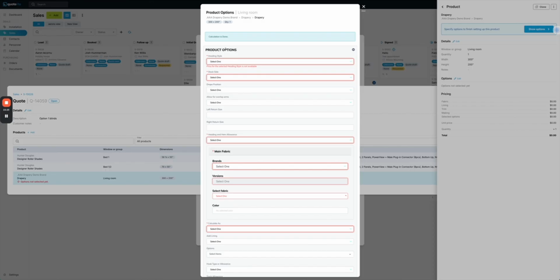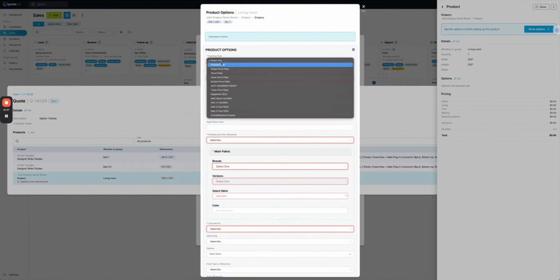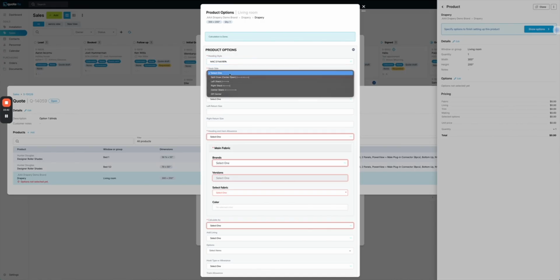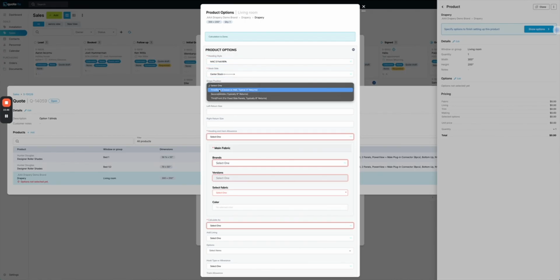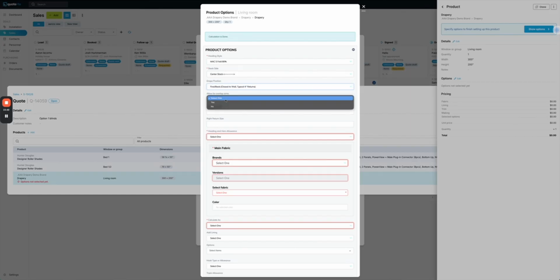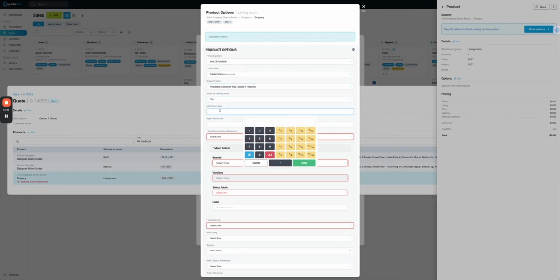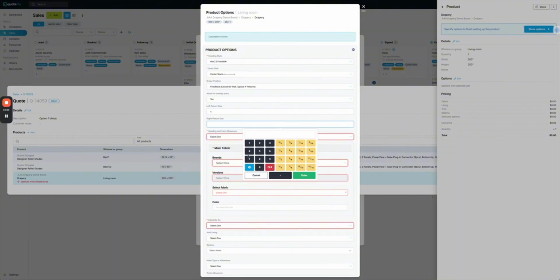So all of the questions you see here, as a drapery tool, being a custom drapery, they're all specific to you. And so all of the verbiage, all of the options, all of the rules and things behind the scenes are all specific to you. So if we choose a heading style, let's have a look at an asphalt. Let's choose a center stack. We might want a drape position. Maybe we've got multiple layers. We may want to add overlap arms. We may have returns on that. We may not.